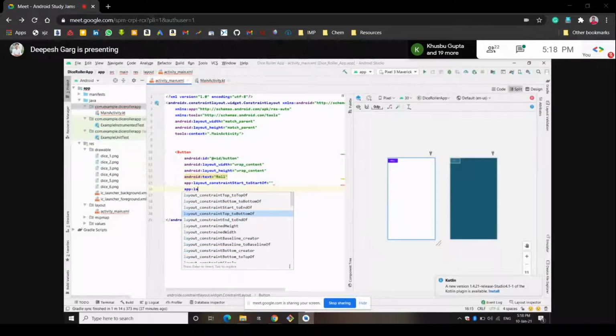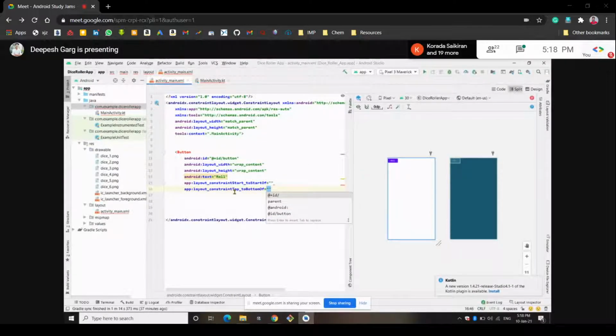Its top should be aligned with the bottom of that image ID, because the top of this button should start after the bottom of that image ID. So we have applied this constraint.